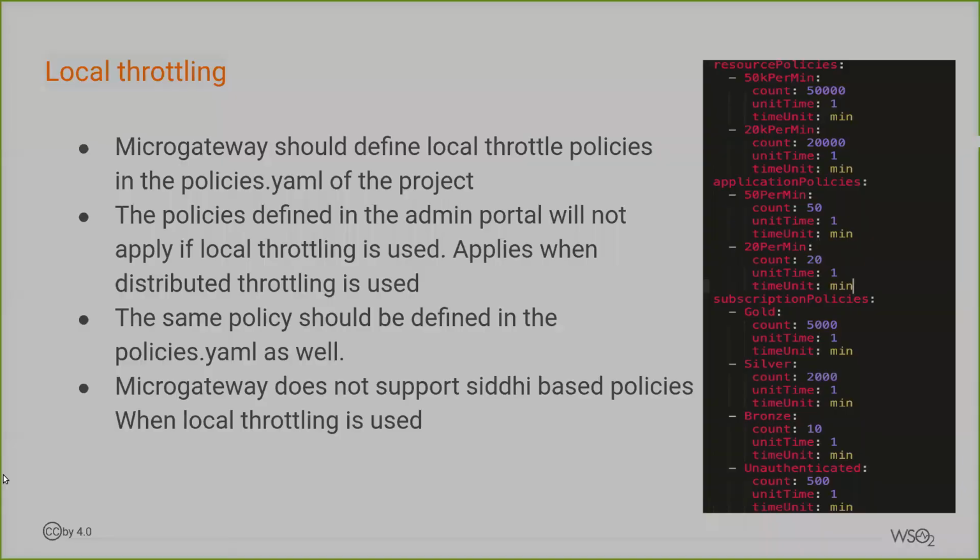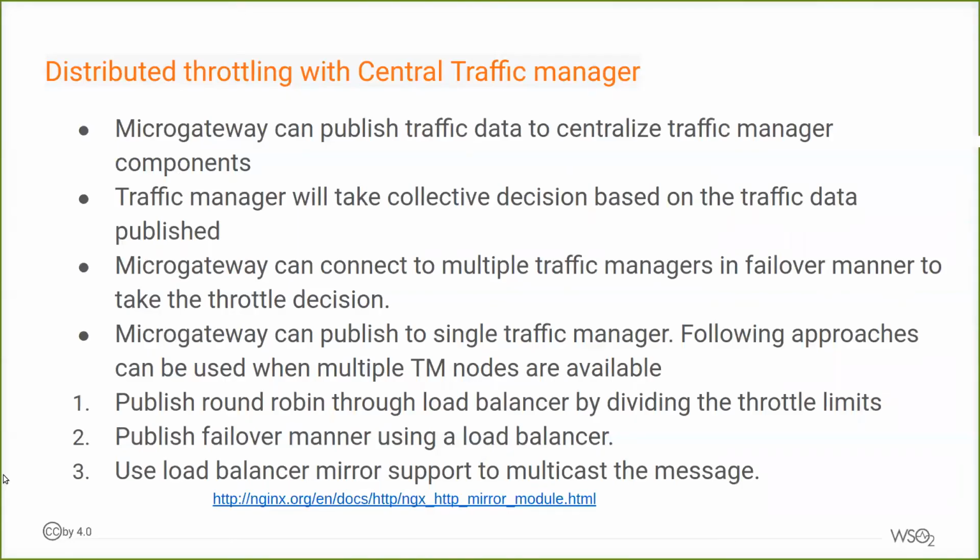So the next question is about distributed throttling, or a central way of maintaining the throttle counters. We support this with Micro Gateway 3.0. Micro Gateway can publish traffic data to a central traffic manager. The traffic manager takes a collective decision based on the traffic data published by all the gateways. So it won't be a local counter. It will be a global counter based on the traffic published by all the micro gateways.